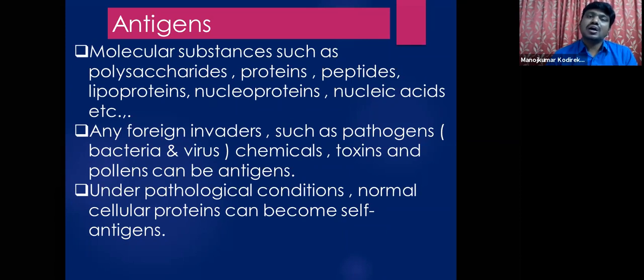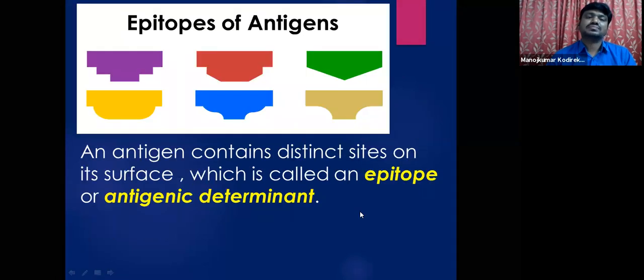At that time our normal cellular proteins can also become antigens, and as they are present inside our body, they are called self antigens, because they are nothing but the proteins present on the surface of our own bodily cells.